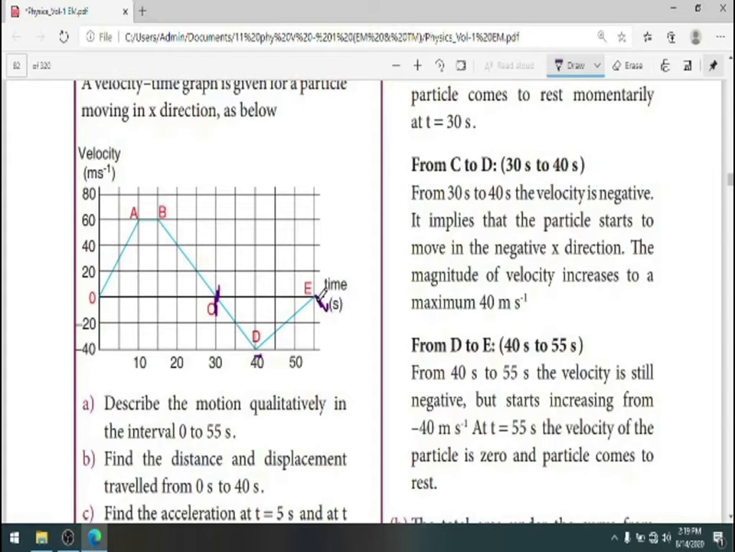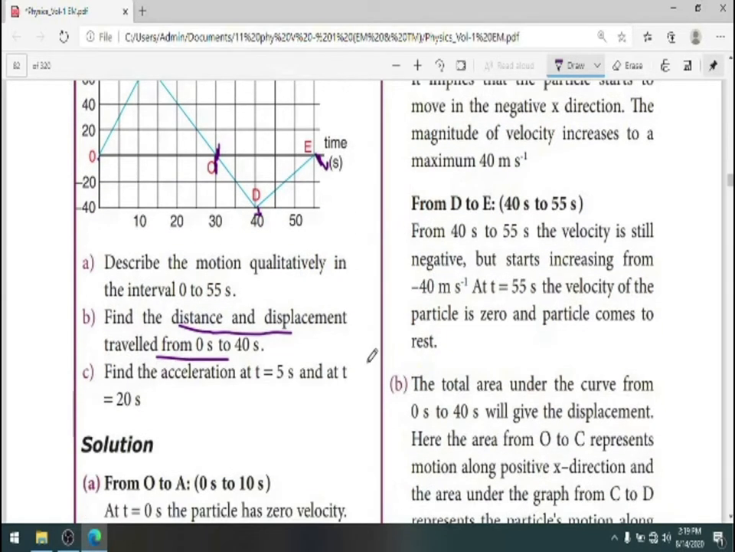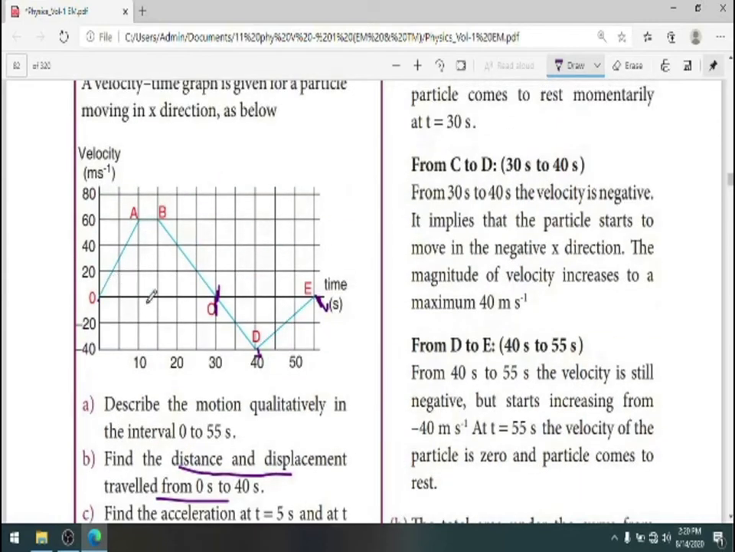Now coming to the next question, find the distance and displacement traveled from 0 second to 40 second. See here, from 0 second to 40 second. So first let us find out the total area under the curve from 0 to 40 second. Here the area from O to C represents motion along positive x direction. Am I right? This is motion along positive x direction.